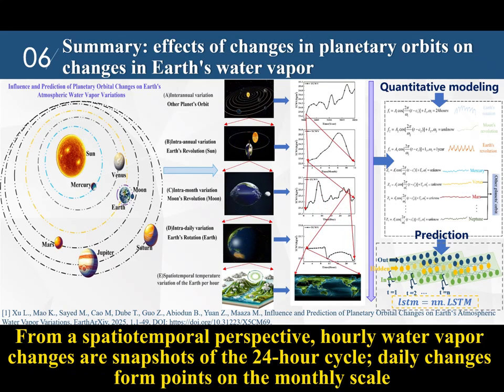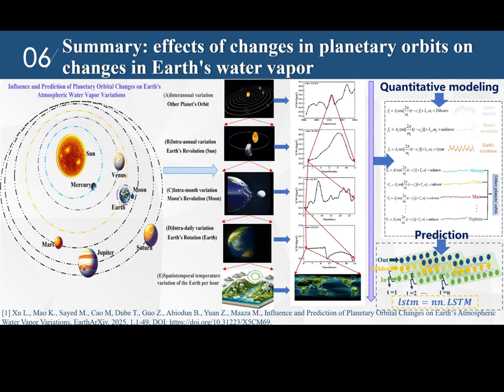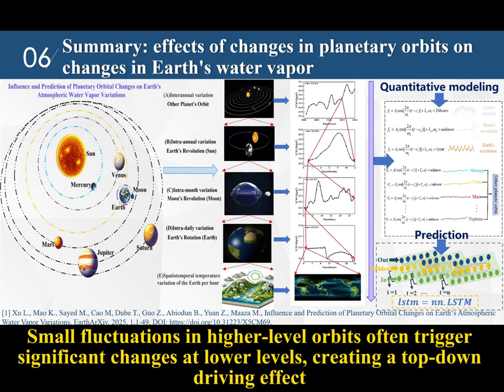From a spatio-temporal perspective, hourly water vapor changes are snapshots of the 24-hour cycle. Daily changes form points on the monthly scale. Monthly changes reflect stages of Earth's orbit, and annual changes are units of the interannual scale. Small fluctuations in higher-level orbits often trigger significant changes at lower levels, creating a top-down driving effect.